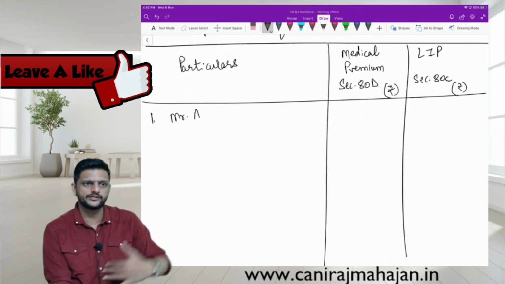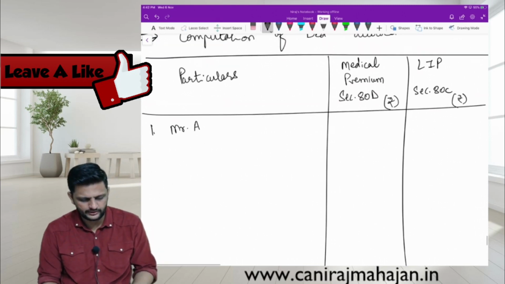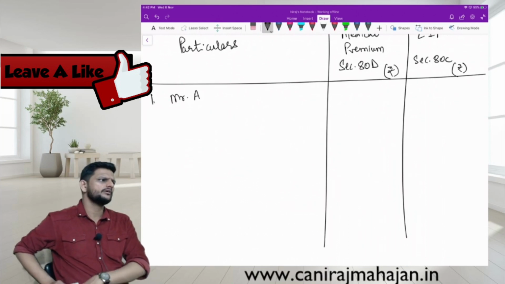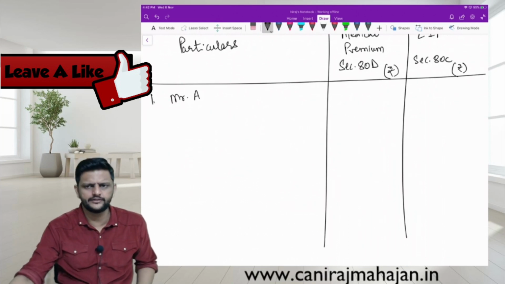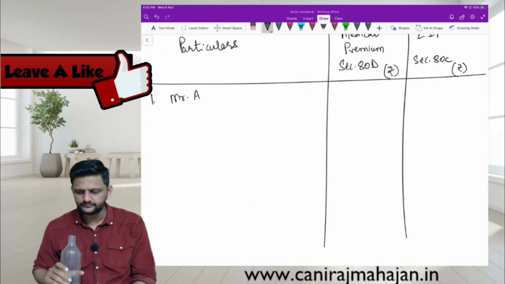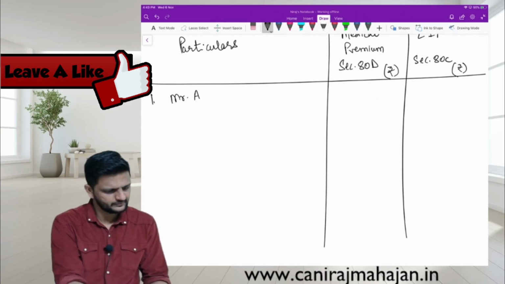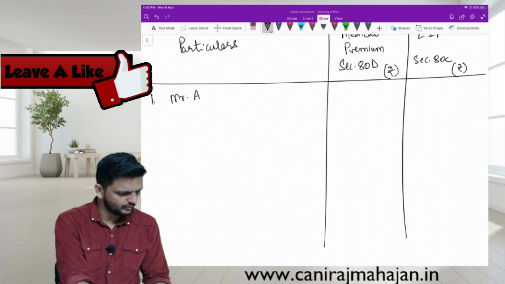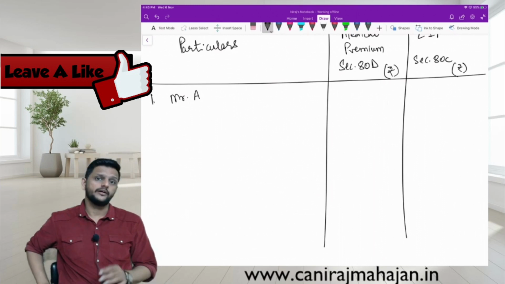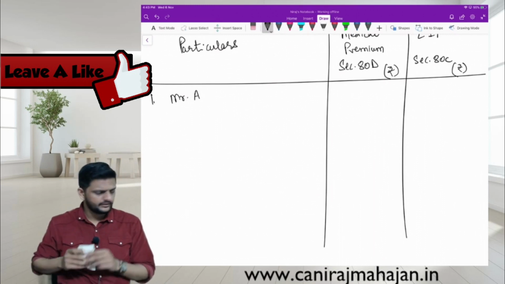You have to go as per sequence, obviously. If it is not allowed, just write dash. If it is allowed, then check. Any other limits? What assumption have you made of Mr. A? Age below 60 years. Okay?